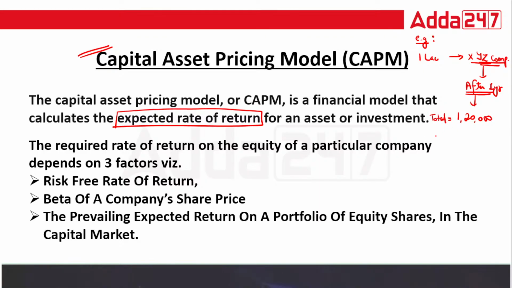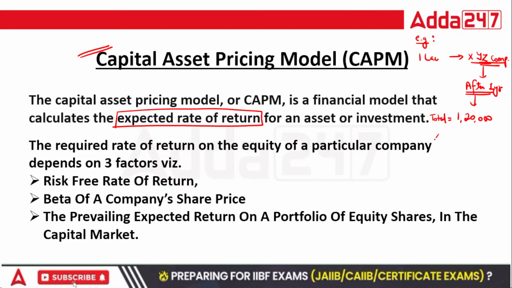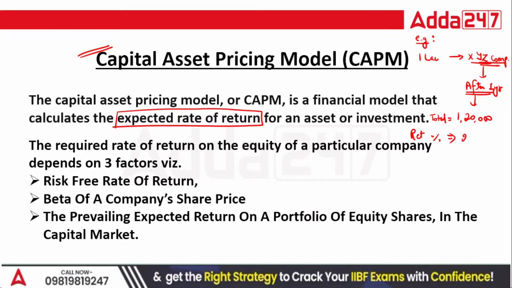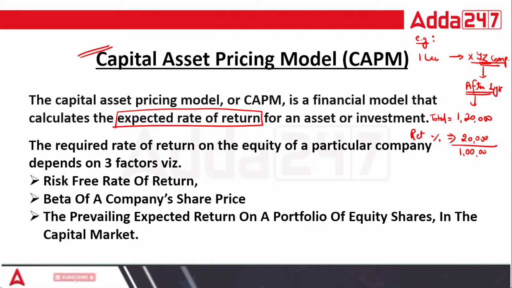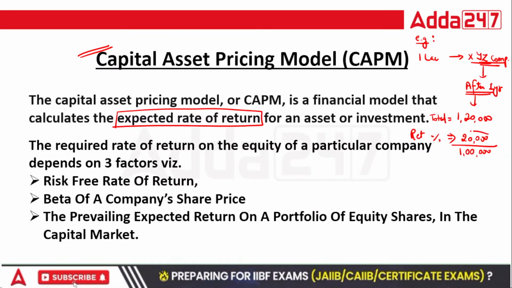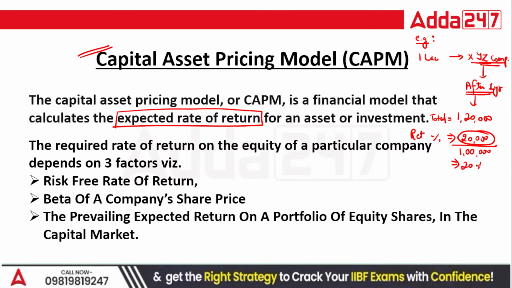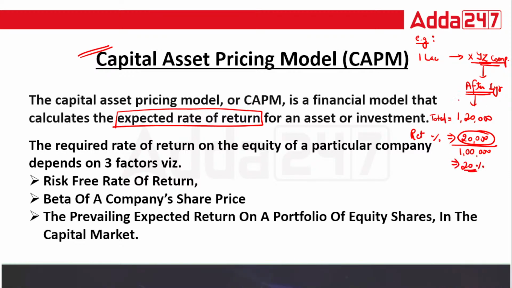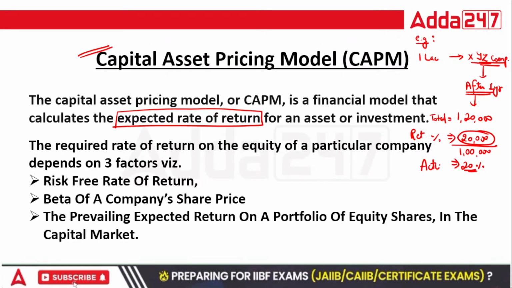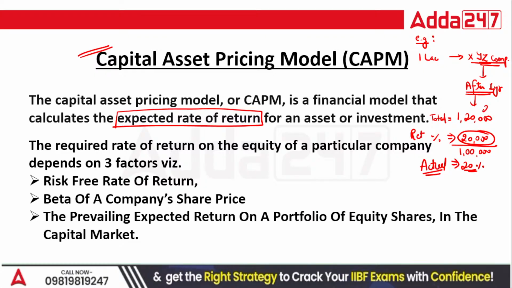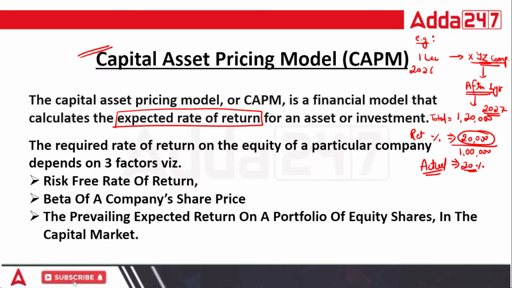Here, if I ask you, can you tell me in percentage what is the return I have earned? You will take the income, that is 20,000, divided by 1 lakh. By investing 1 lakh, you have generated 20,000. So what is your return? That is 20%. This is the actual return that you have generated. Let's say you have generated it in 2027, and you are investing in 2026.